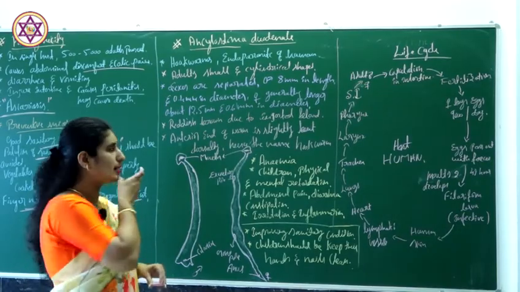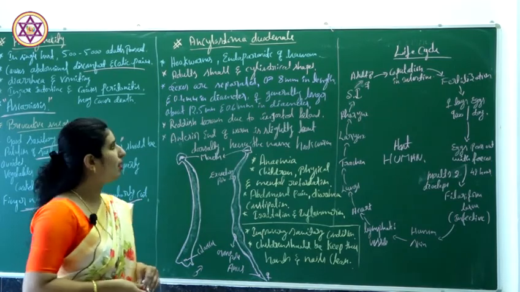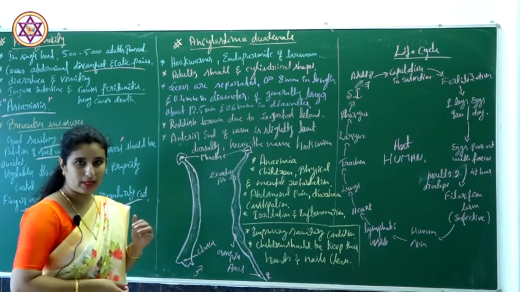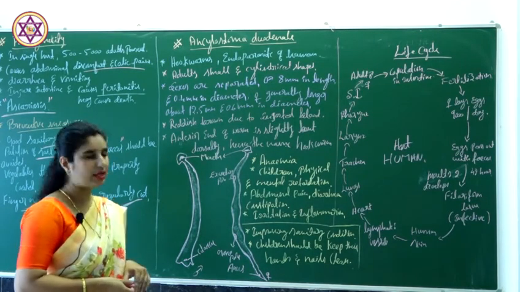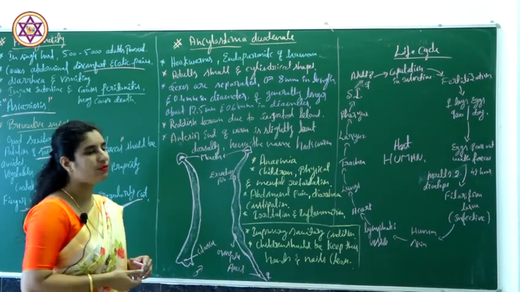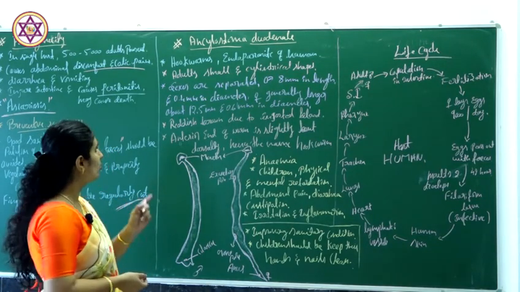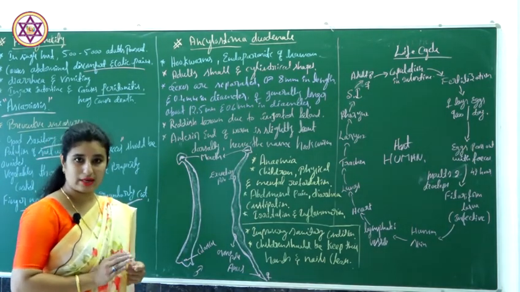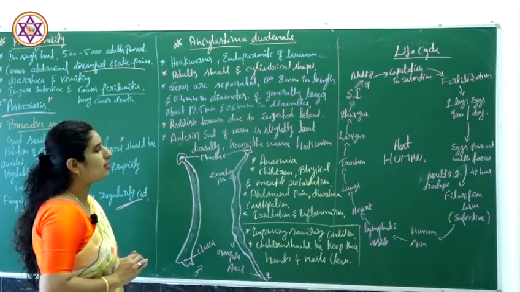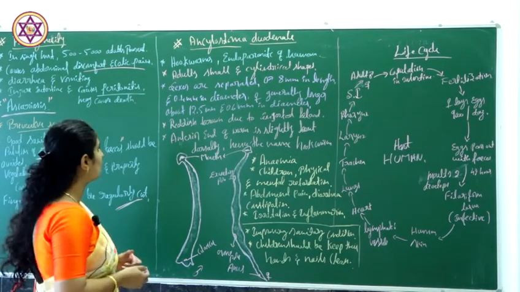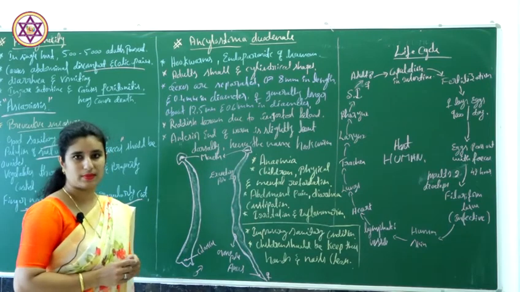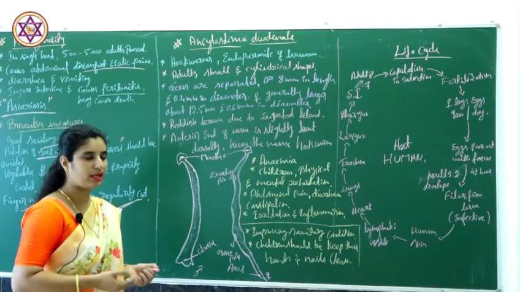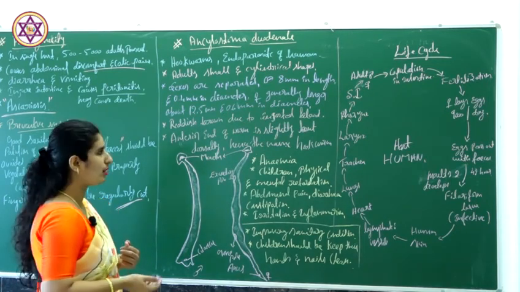Coming to the second example, Ancylostoma duodenale. It is commonly called hookworm, and it is an endoparasite of humans. The adults are very small and cylindrical in shape. Sexes are separate, male and female, and as in all Ascaris, females are usually larger than the males.